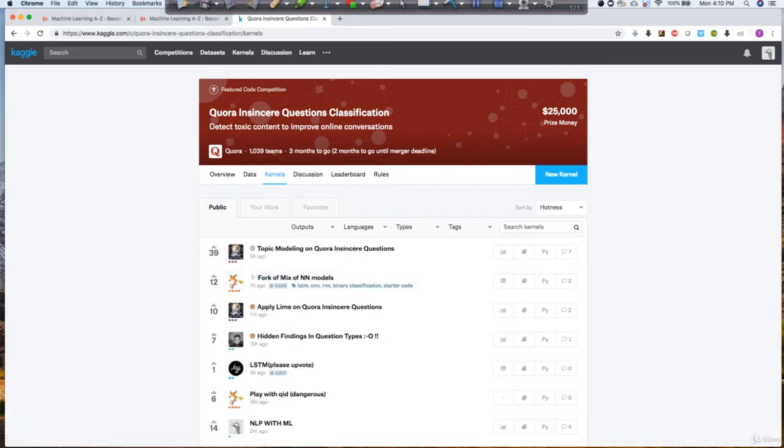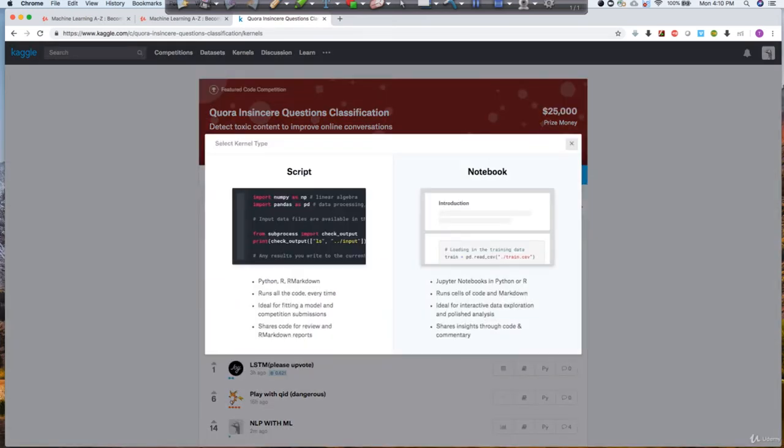So a lot of times it happens that Kaggle may have given you a problem statement with 200 GB of data or 1 terabyte of data. Now in that case, how can you put it on your own system and work? It's impossible for you to do that. So in that case, Kaggle provides you an environment where the data is already loaded and you can start working. You can just click on new kernel and it will ask what kind of kernel you want to open.